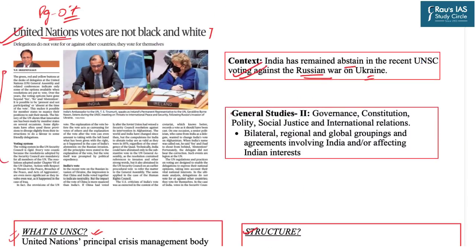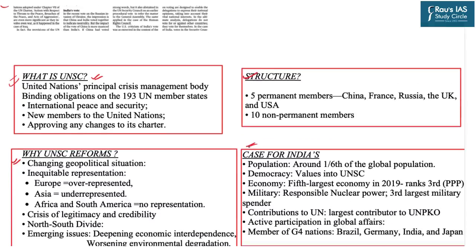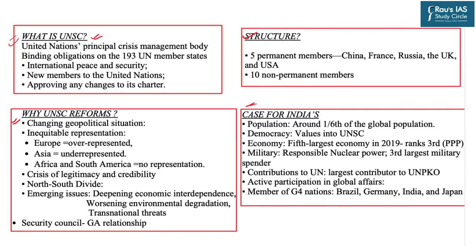As far as the UPSC syllabus scheme is concerned, this topic falls under the General Studies Paper 2 section, International Relations. So now let us begin our discussion. First of all, we must know that UNSC stands for United Nations Security Council, and this is a principal crisis management body, and it has the power to issue binding obligations.